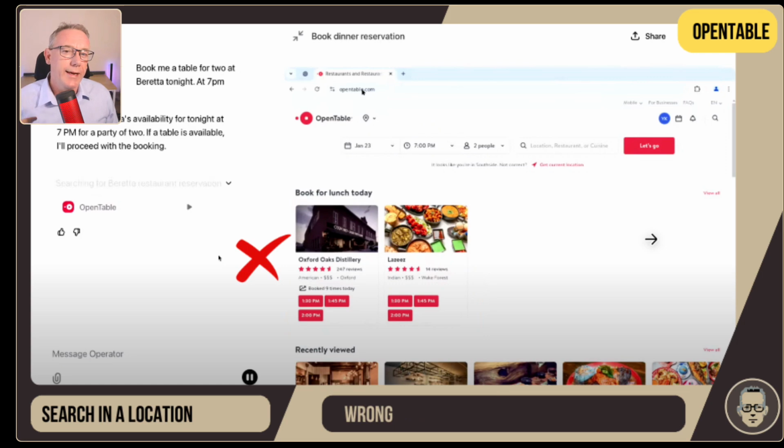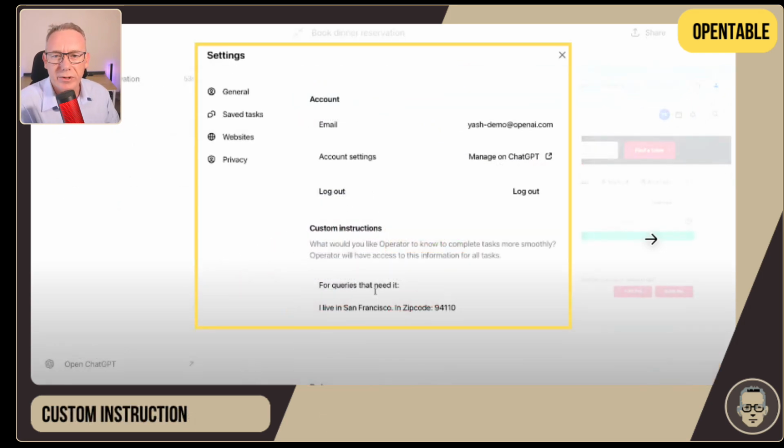But it automatically corrected, and the reason it did that was one of the things that you can set up with the Operator system is custom instructions. You can see here that they've got, for any queries that need it, based off context, say: I live in San Francisco, zip code is 94110.